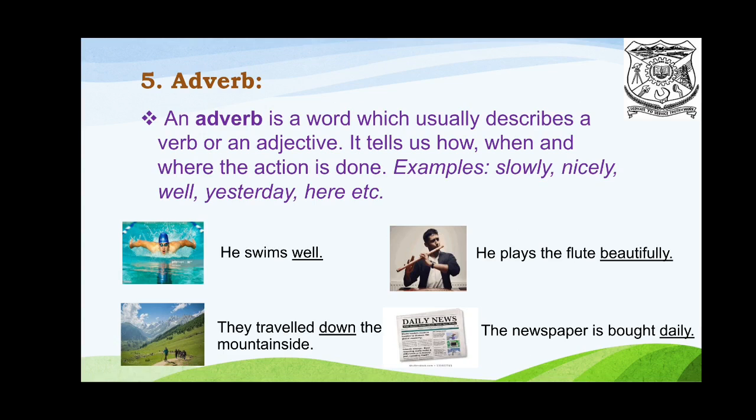Look at the sentences. He swims well. He plays the flute beautifully. They traveled down the mountainside. The newspaper is bought daily. In these sentences, the words well, beautifully, down, daily are called adverbs. So adverbs describe how the action is done in the sentences.